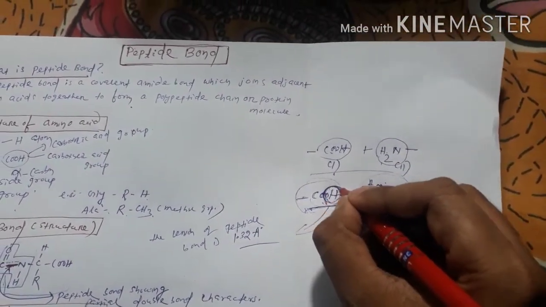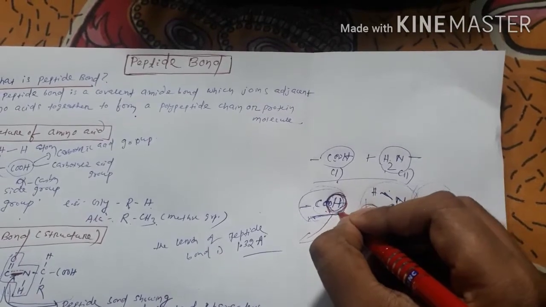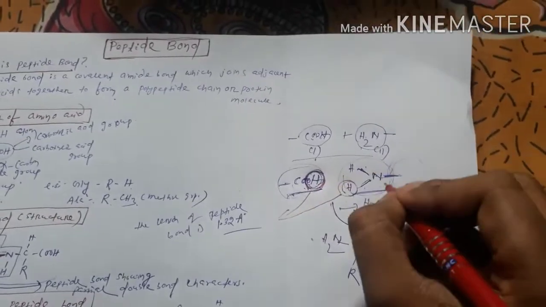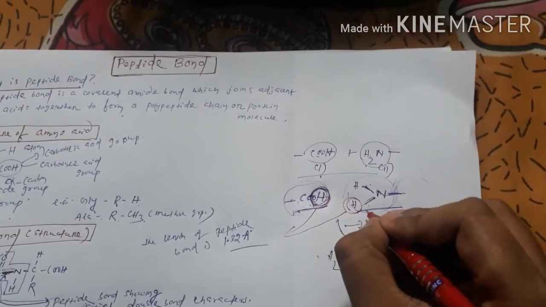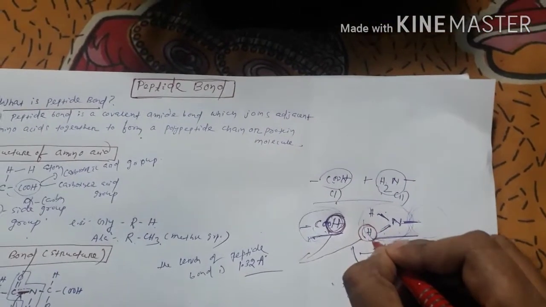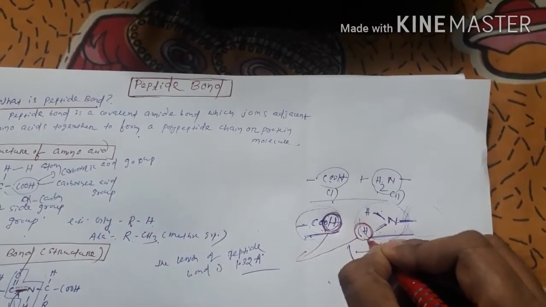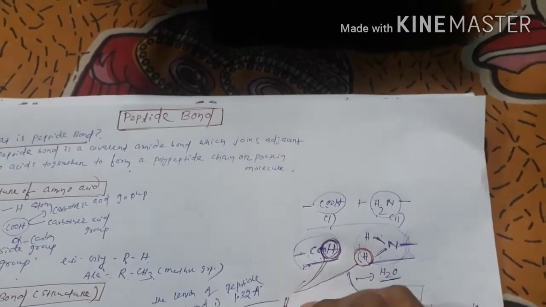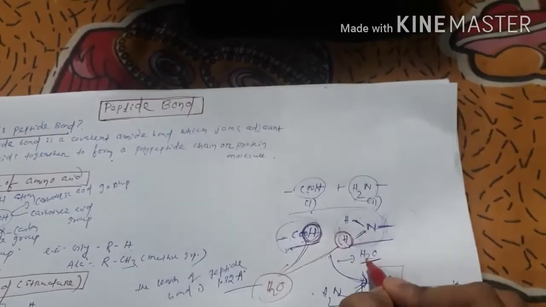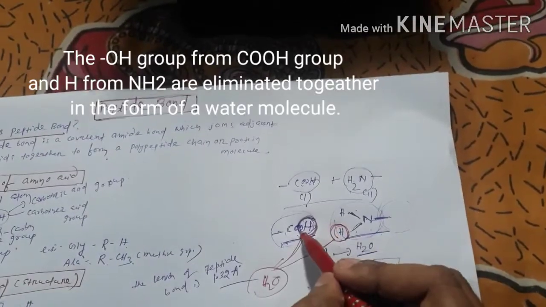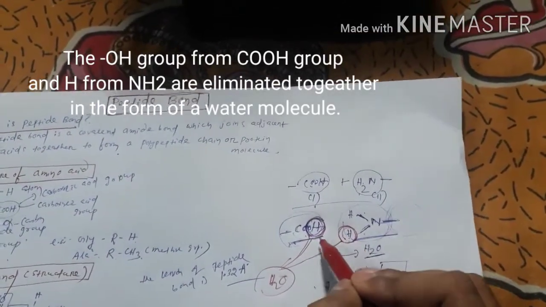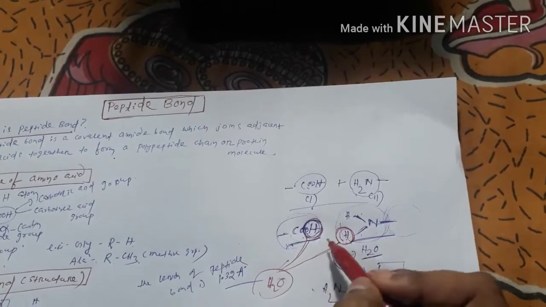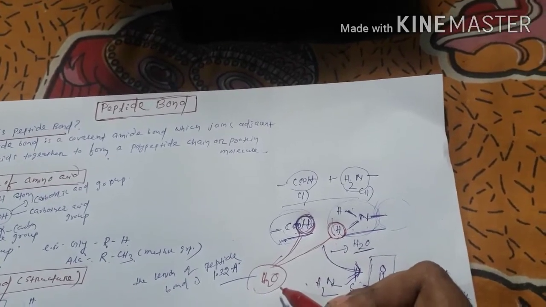So the OH group, the hydroxyl group from the COOH group of the first amino acid, along with the hydrogen atom from the NH2 group of the second amino acid, will be eliminated together, forming a water molecule. The eliminated water comes from the OH group and the H, which combine together to form water, and the water molecule will be eliminated.